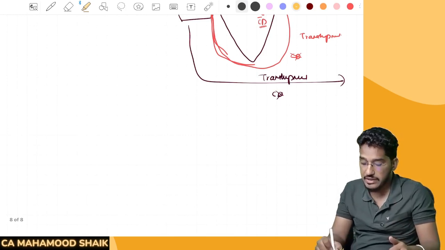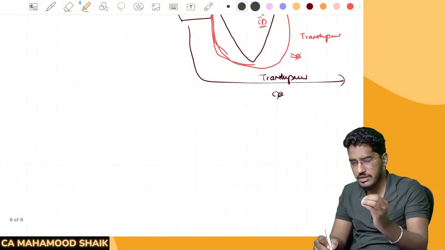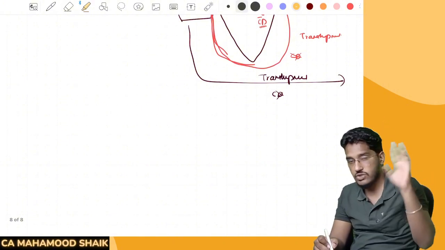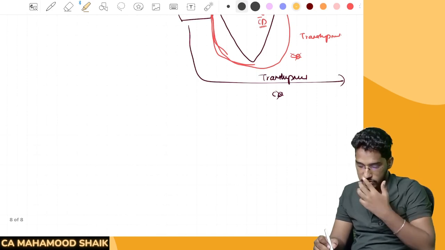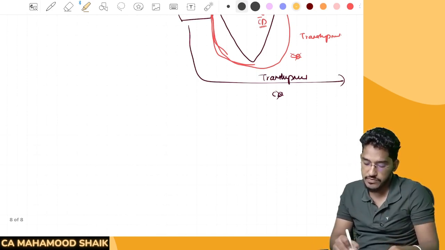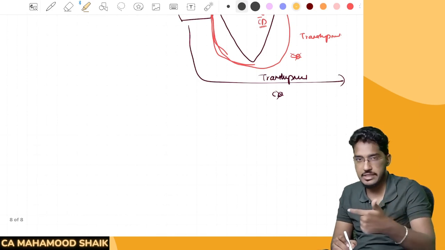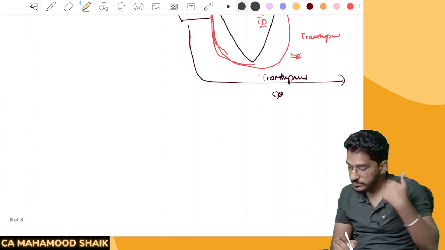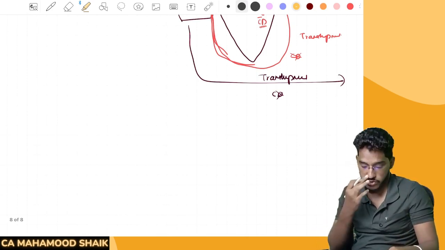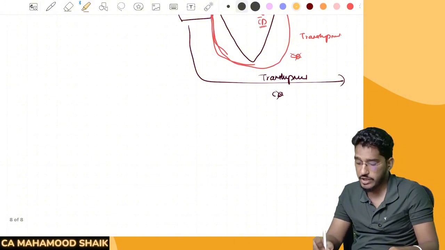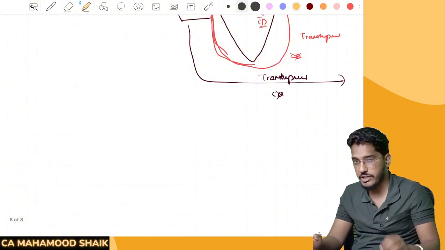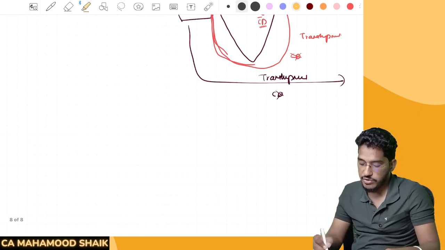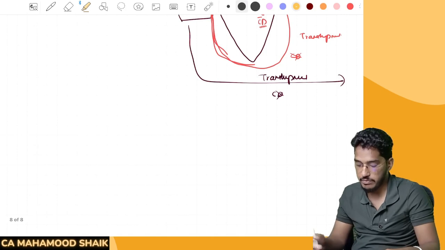Circumstances: if the goods are lost other than due to pilferage. If it is minor loss, minor theft and all, that is section 13. It is not because of pilferage, but completely lost or completely destroyed before clearance for home consumption. That could be at the warehouse, that could be at the customs station, wherever it is. So before you could clear them for home consumption, if the goods are lost or completely destroyed, the assistant commissioner or deputy commissioner may remit the duty. If you have already paid the duty, they can give it back to you. Remission of duty applies only when there is a total loss or loss is irreversible, such as goods destroyed in a fire before clearance. For pilfered goods, section 13 applies instead.